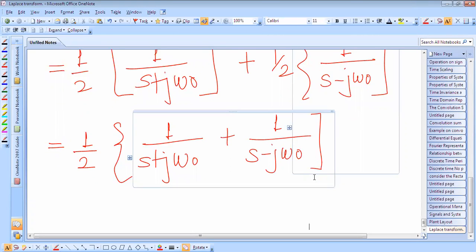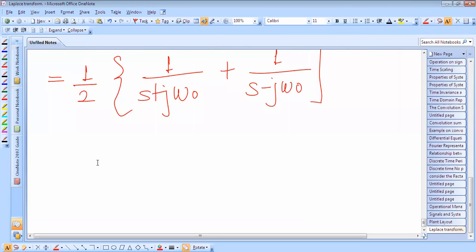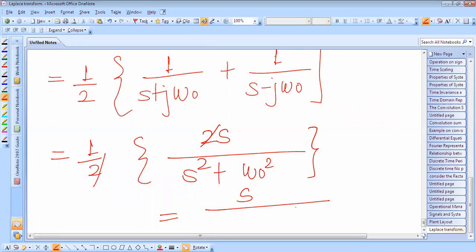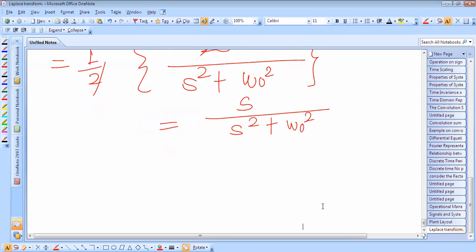If you solve this, we'll get half into 2s divided by s square plus omega naught square. So further, we'll get s over s square plus omega naught square. So this is the Laplace transform of this.